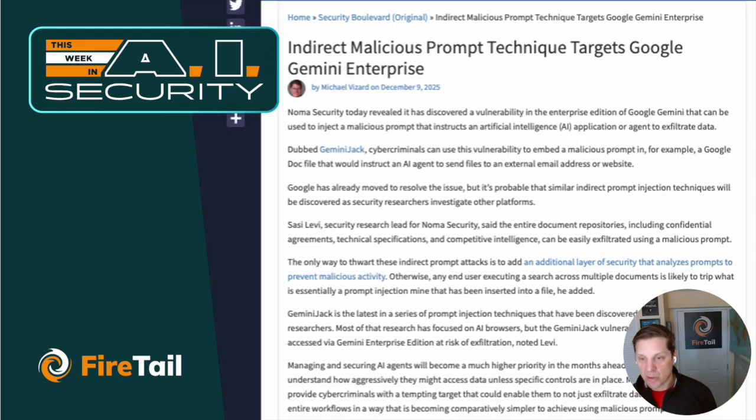We've talked about the hamburger attack. We talked about adversarial poetry in a recent episode. So more of the same in terms of the risk around prompt injection through various mechanisms and being able to introduce it. And in this case, it was a Google Gemini Enterprise Edition that was specifically tested, disclosed to Google responsibly. Kudos to the team over there that identified this and reported it, and kudos to Google for reacting to it.